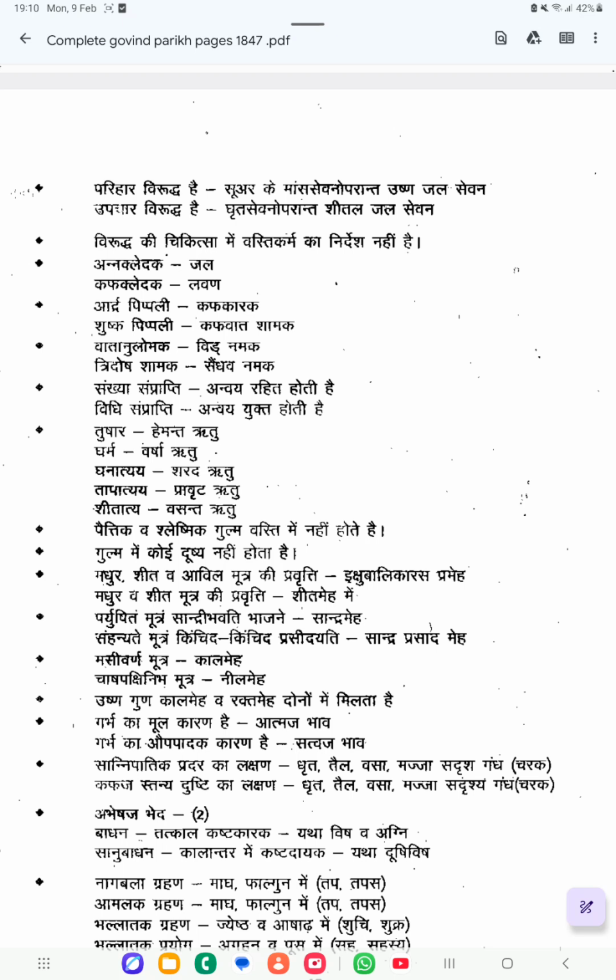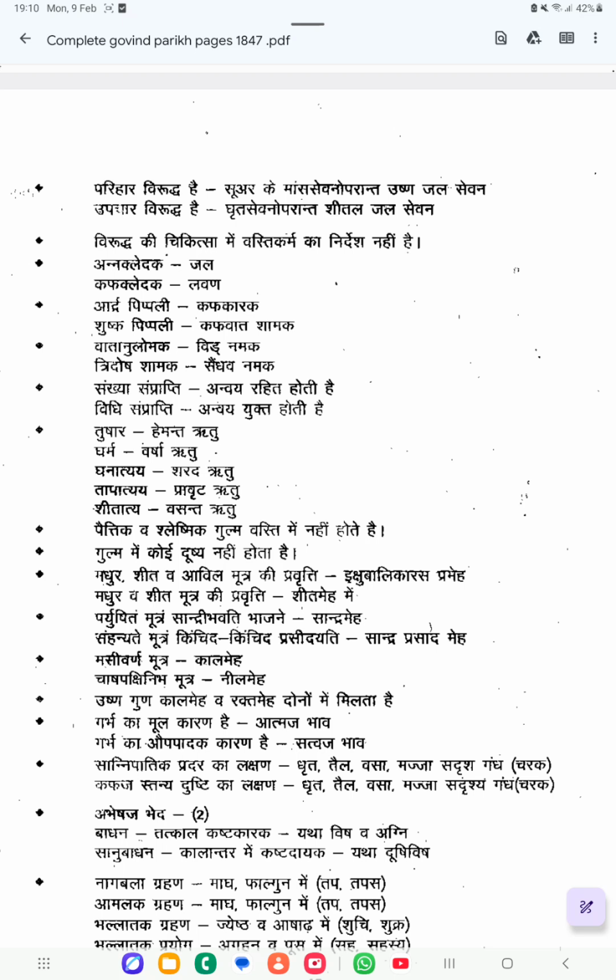Next one is Paryushitam Mutram Sandram Bhavati Bhajane, Sandrameha. So there will be severe density. If there is severe density of the urine, then it is called Sandrameha. Samhanyate Mutram Kinchit Kinchit Prasidati, Sandra Prasada Meha. If the urine is passed and you keep it for some time, you can see concentrated urine in the lower part and in the upper portion you will get clear liquid. That is called Sandra Prasada Meha.